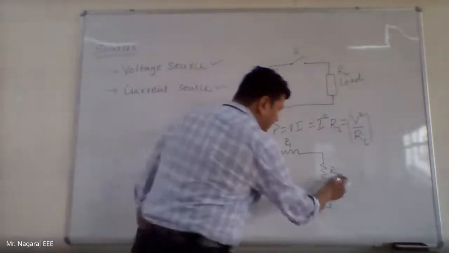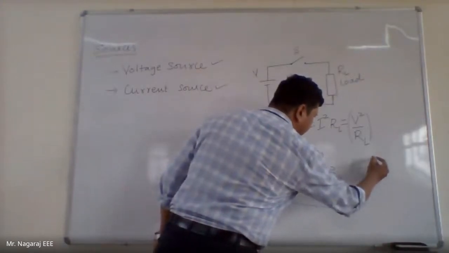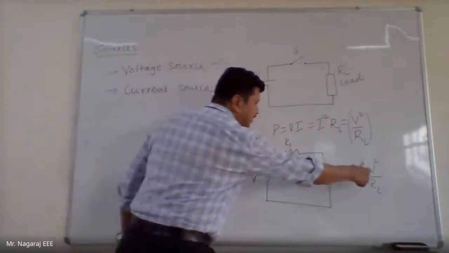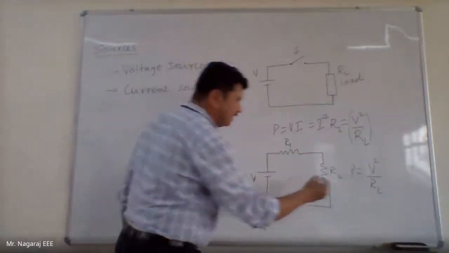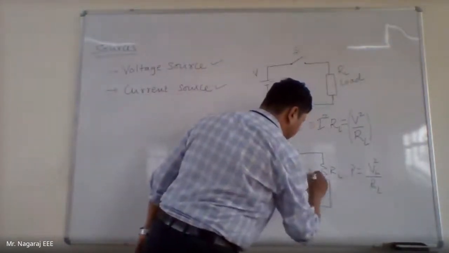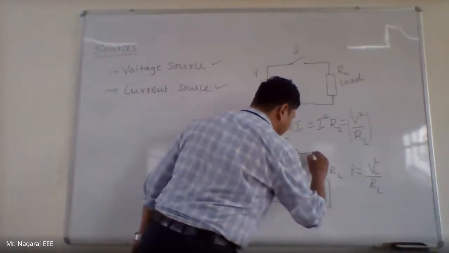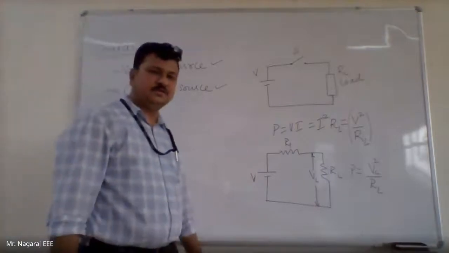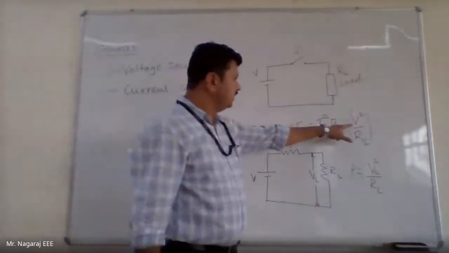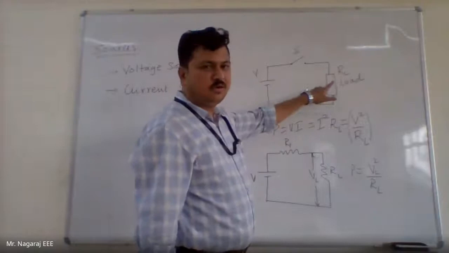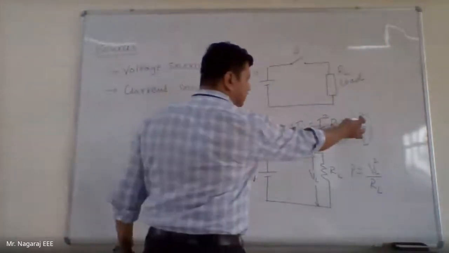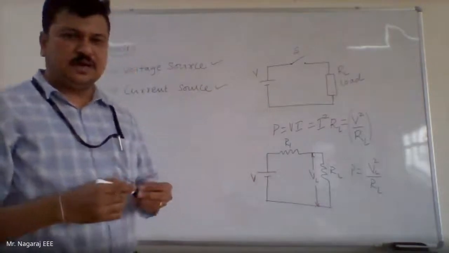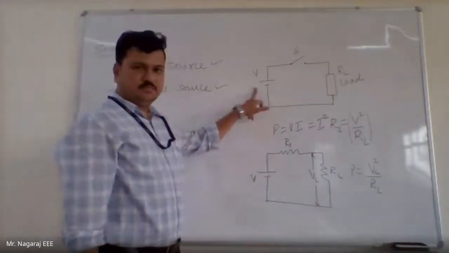Now if I want to write P is equal to V square by RL, this V is not the source voltage, but it is the load voltage, VL square by RL. So likewise, it is the voltage across the load, not the source voltage. This equation remains the same as the source voltage only when there is only one component and only one source.